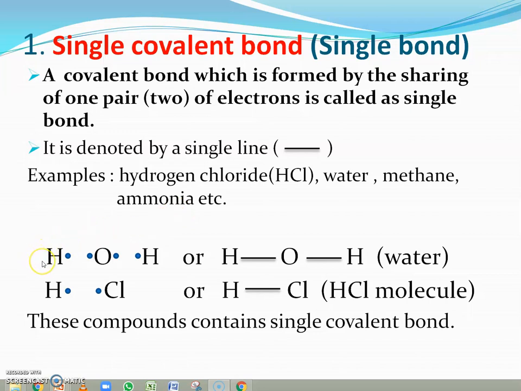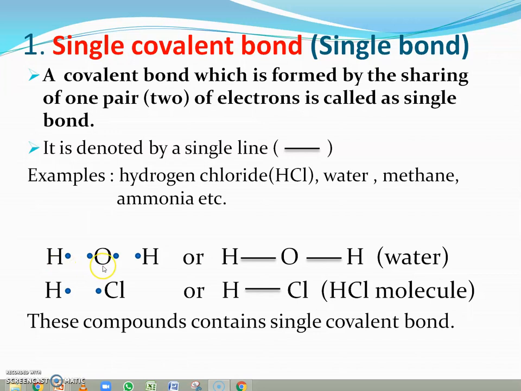In this example of water, you will see that the electronic configuration of oxygen is 2,6. It requires only 2 electrons to complete its octet state. At the same time, the electronic configuration of hydrogen is 1. It requires 1 electron to complete its duplet state.